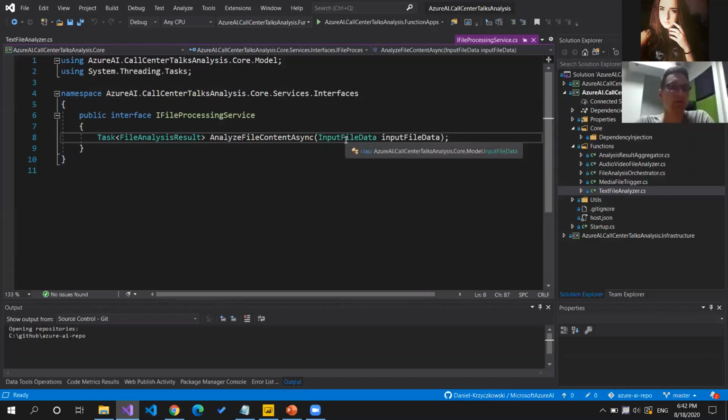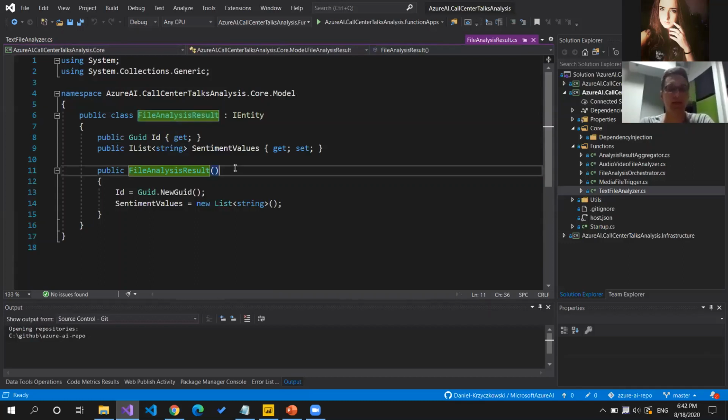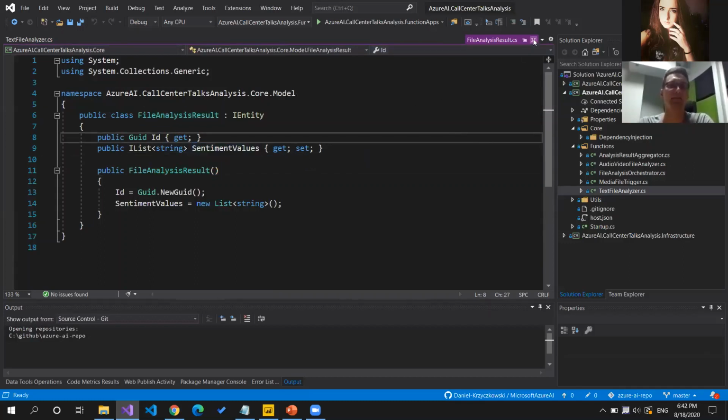We have this input file data parameter, as I mentioned, with two properties. So the content type and also the link to the file stored on the blob storage, and this file analysis result, which is in this case, to make it simple, a sentiment values list with unique ID. And this information will be stored in the Azure Cosmos DB.